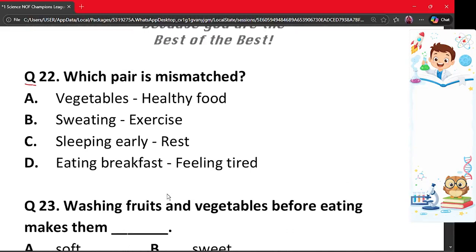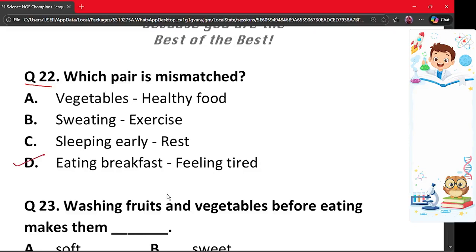Question number 22. Which pair is mismatched? A. Vegetables are healthy food. B. Sweating from exercise. C. Sleeping early gives rest. And D. Eating breakfast feeling tired. The mismatched pair is option D.